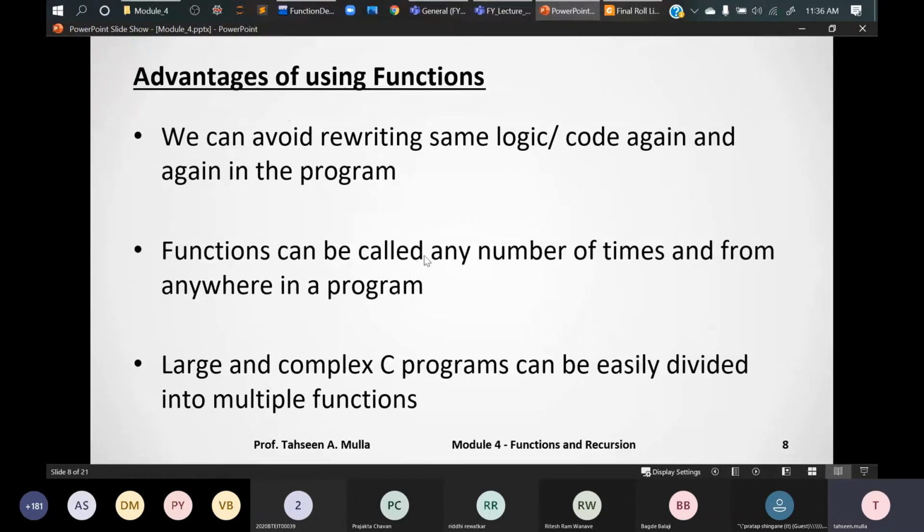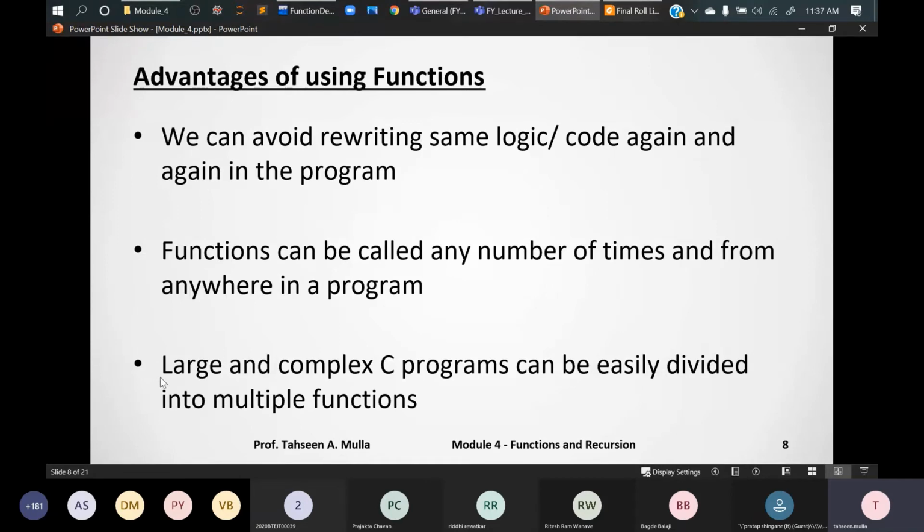Functions can be called any number of times and from anywhere in the program. So no matter how many lines of code your program has, you can call any function any number of times and from anywhere in the program, right? There's no limitation that you must be in a particular scope to call a function. You can call it from anywhere, right?